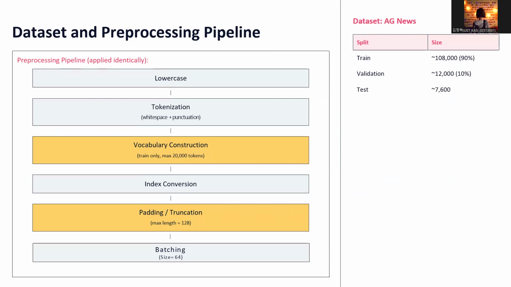For preprocessing, all text was lowercased, tokenized, converted into integer indices, and padded or truncated to a maximum sequence length of 128. The vocabulary was built only from the training data with a maximum size of 20,000 tokens to prevent data leakage.